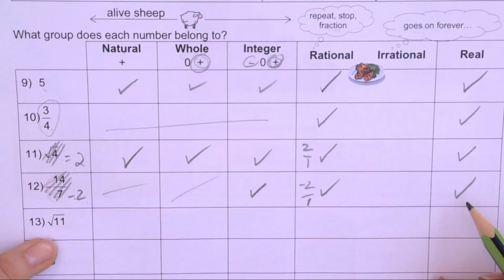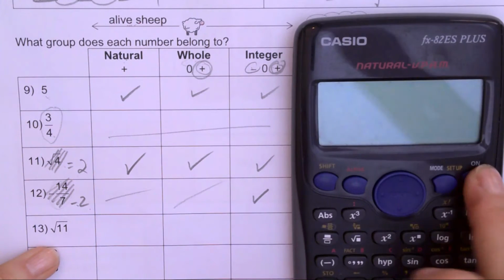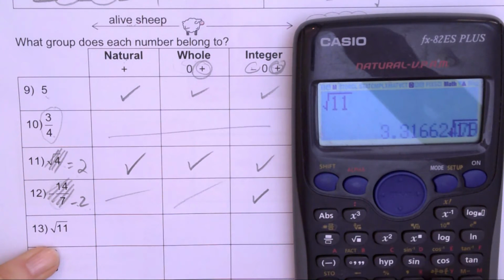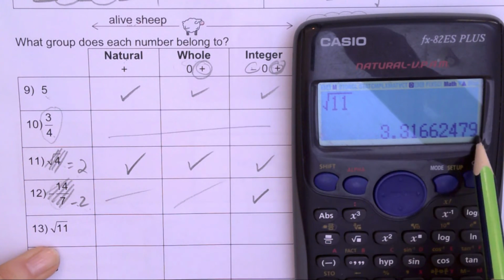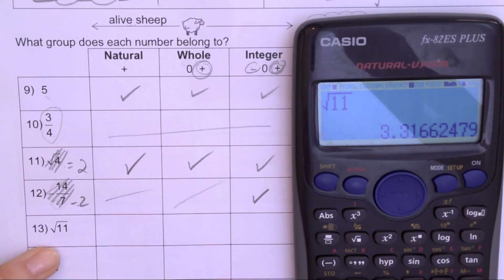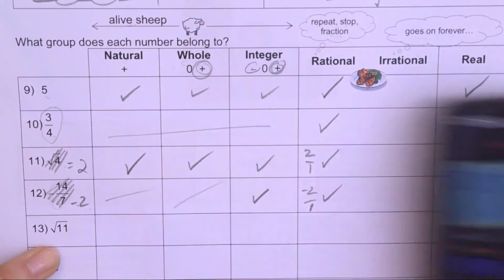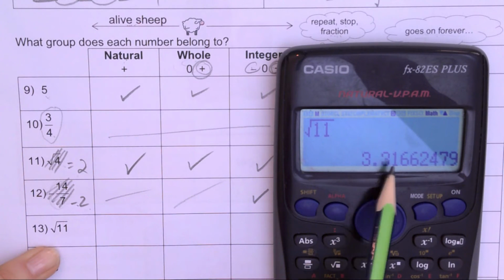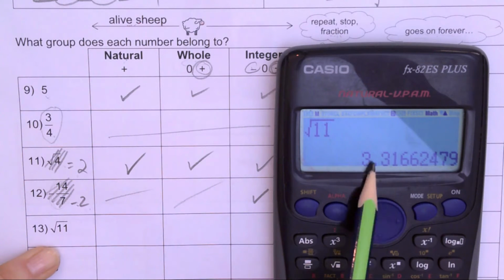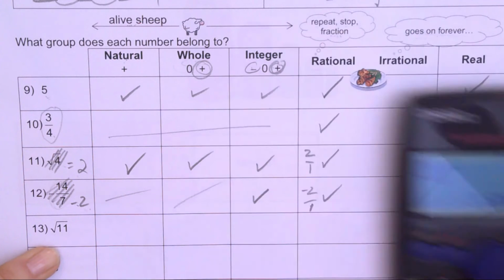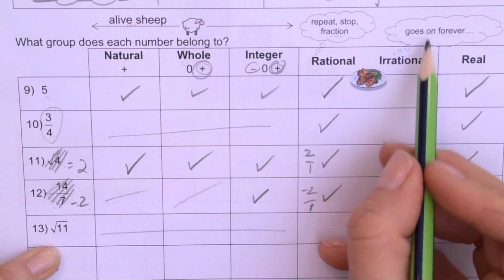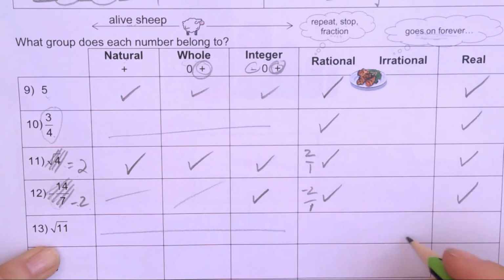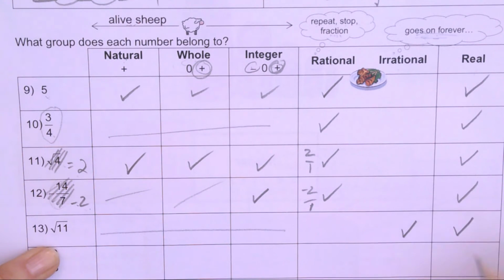Square root of 11. Let's check because your teacher might be tricking you. Oh no, it's a messy number. There's no repeating and it doesn't stop. And this is like less than 3.5 sheep, so this is more like dinner. It's not a live sheep, there's parts, so it's not any of these. It goes on forever and ever, so we know it's going to be irrational, and all the numbers we're dealing with are real.